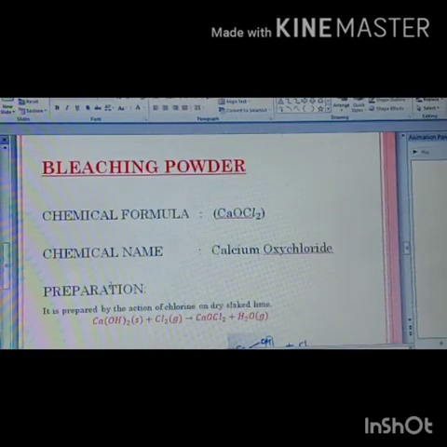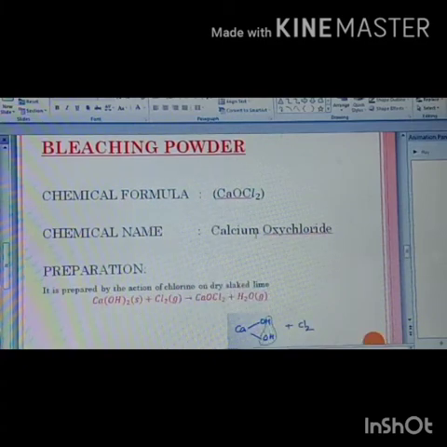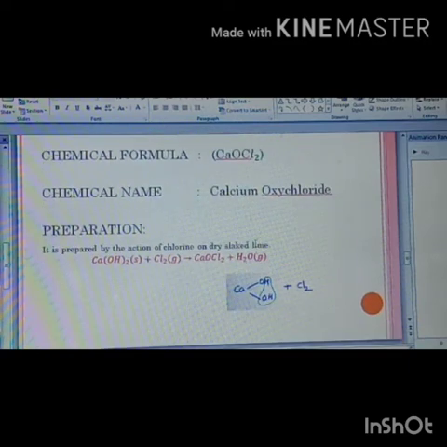Now, the next topic is bleaching powder. The chemical formula of bleaching powder is CaOCl2. The chemical name is Ca calcium, O oxy, Cl2 chloride. So the chemical name of bleaching powder is calcium oxychloride.